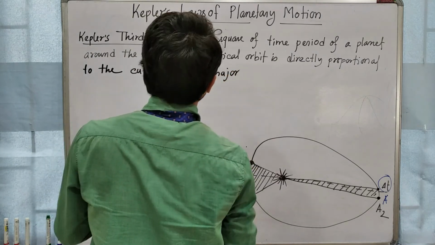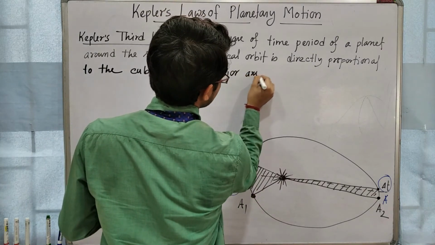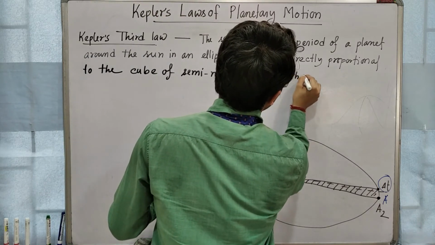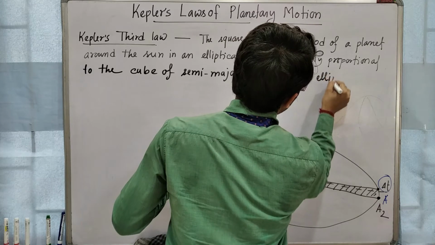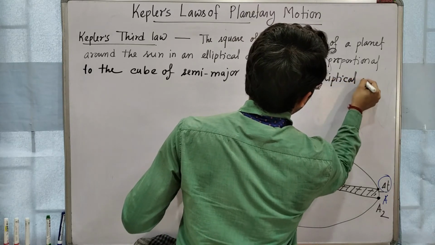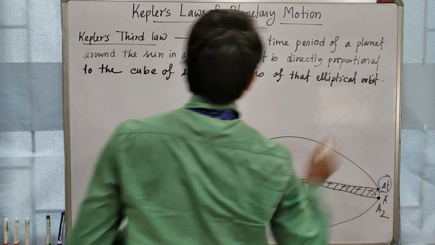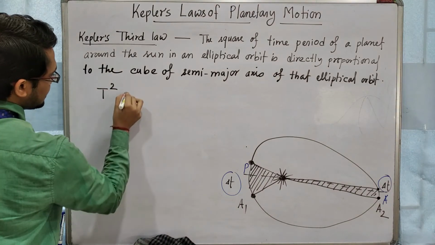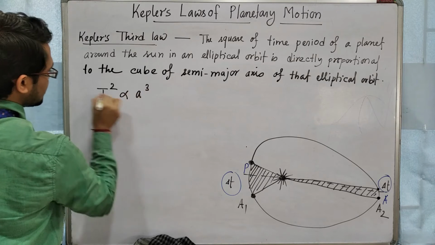Semi-major axis is denoted by small a. The cube of the semi-major axis of that elliptical orbit. That means we can say the square of the time period, T squared, is directly proportional to a cubed.